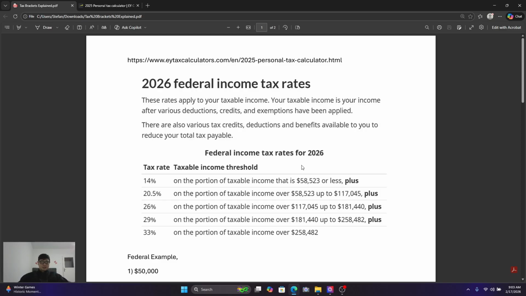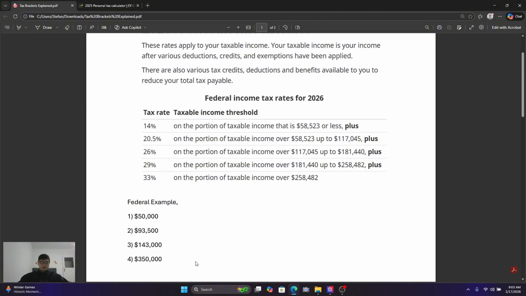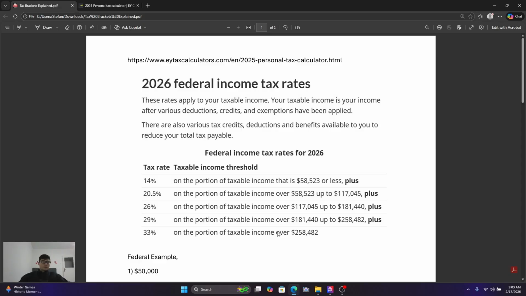But for you to fully understand how this works, we need some examples. We're going to look at 4 different examples here, the federal example. If you make 50,000 in taxable income, 93,500 in taxable income, 143,000 in taxable income, and 350,000 in taxable income. Remember though, these rates seem low because you only have the federal amount. We're not looking at the provincial amount when we calculate these net tax payable.